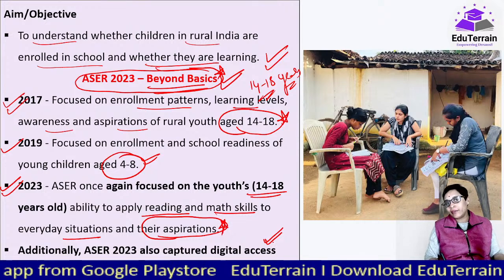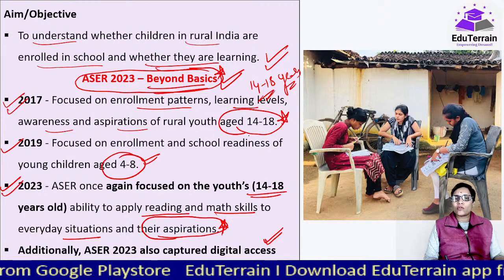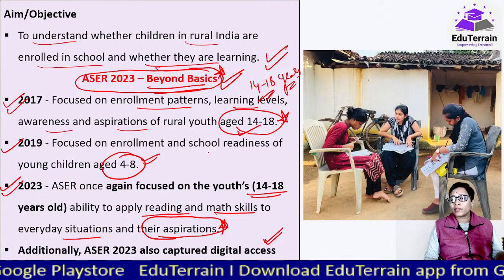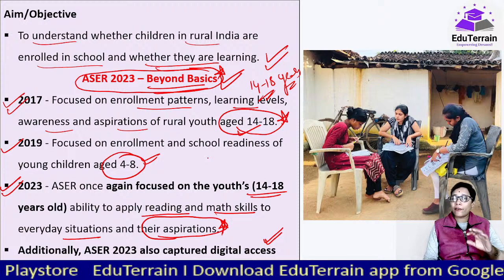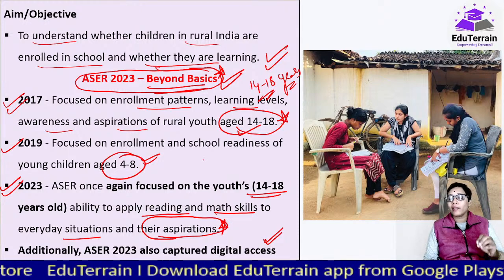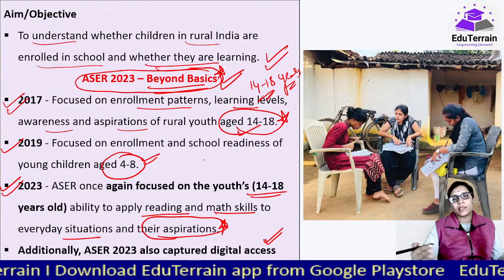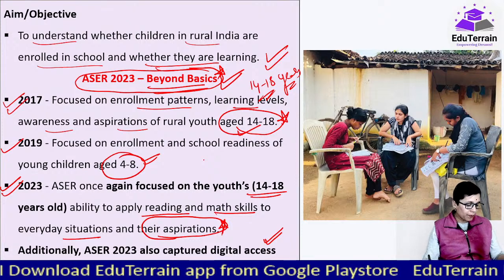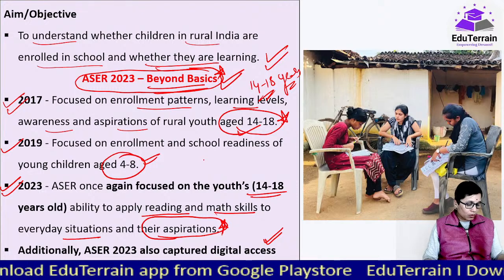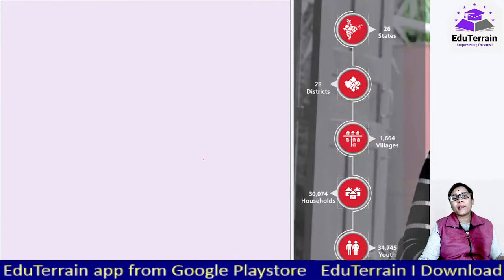These two they have added this year. When it was 14 to 18 years in 2017, they also looked into the aspirations part, but in the 2023 report they have given it a little more weightage. Okay, yes, so that is done.